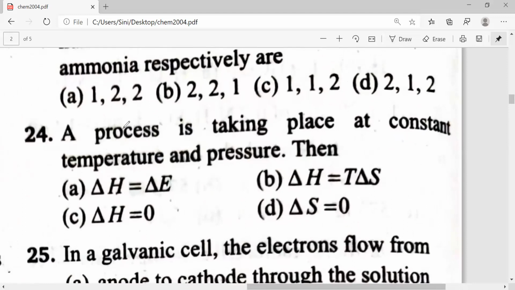Question 24. A process is taking place at a constant temperature and pressure. Then delta H is equal to delta E, delta H is equal to T delta S, delta H is equal to 0, delta S is equal to 0. 24th one.